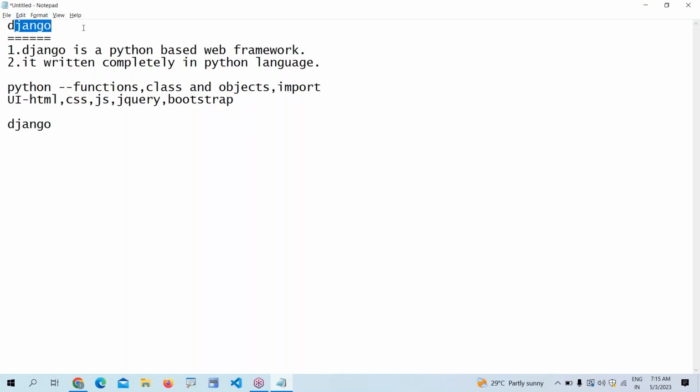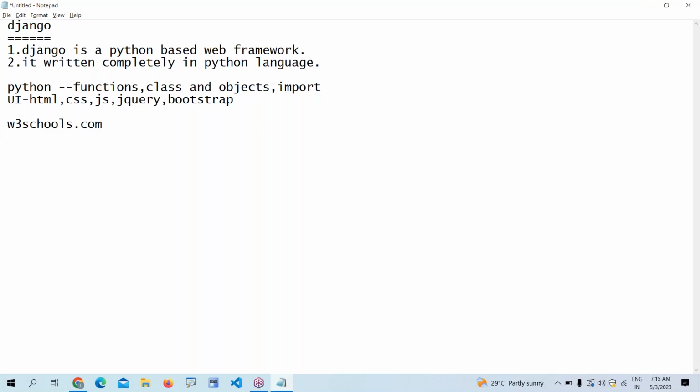So at least you can go through HTML, CSS, JavaScript. I prefer the W3Schools website. You can go through it and learn it. Otherwise, in our DURGASOFT, there is a UI trainer. You can learn from them. Okay. Without this, you cannot understand Django. You will clearly understand the UI part and Python, then only you can understand Django.